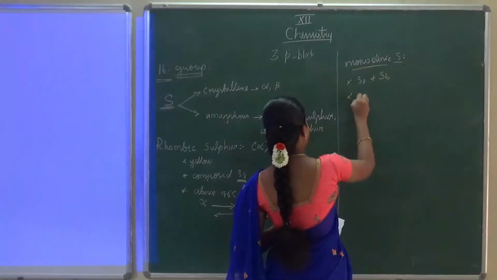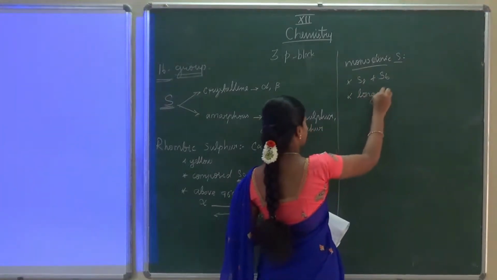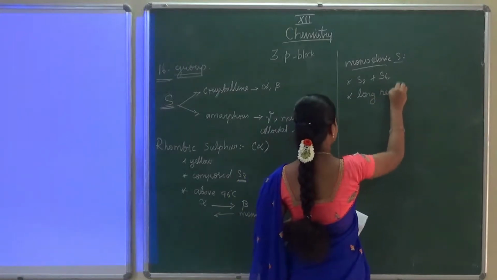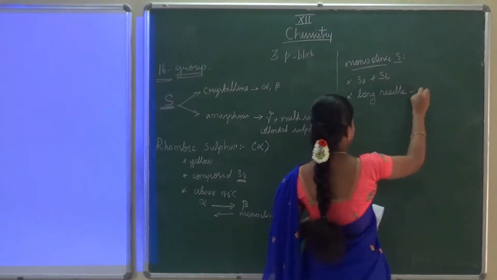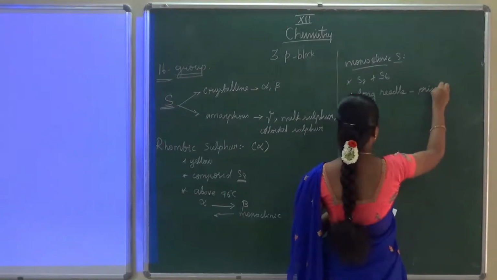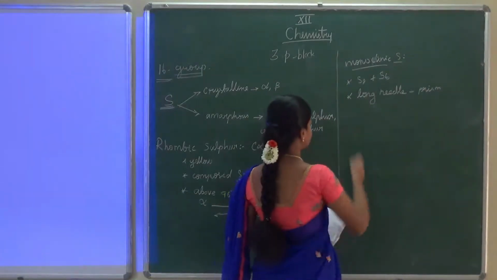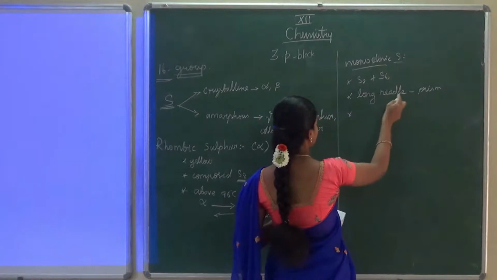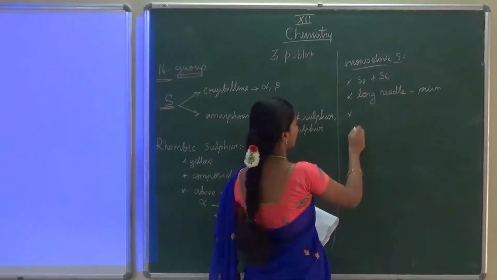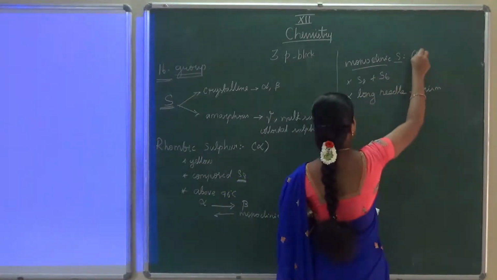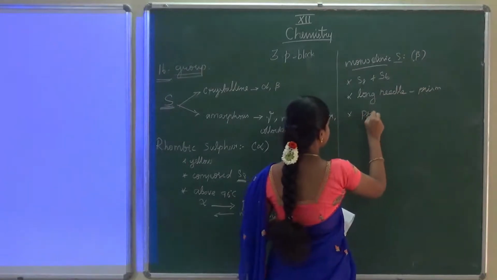It exists in the form of long needle-like prisms. Long needle prism form, so we are also calling this monoclinic sulfur prismatic sulfur.